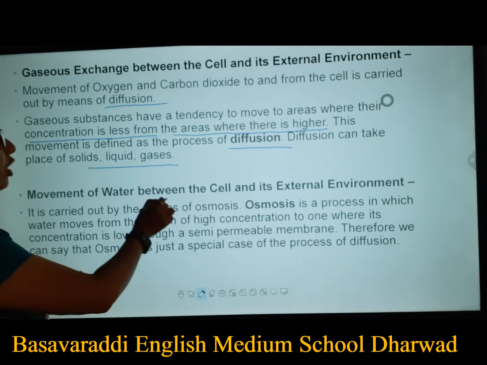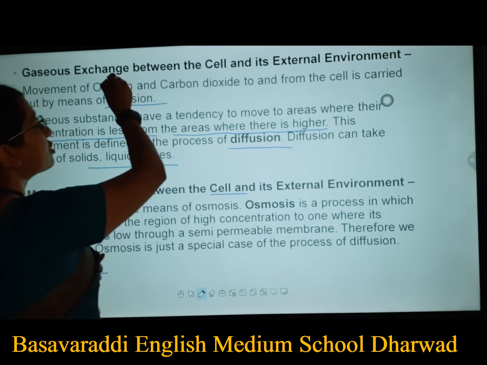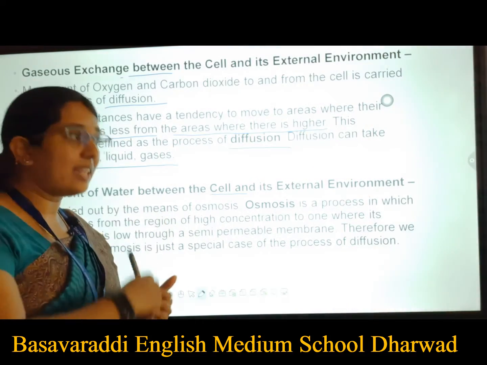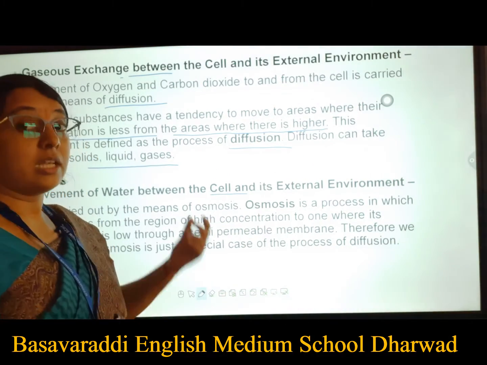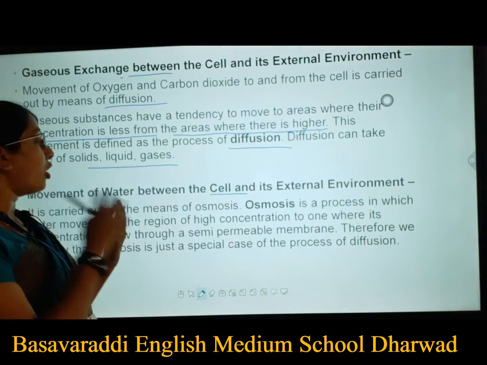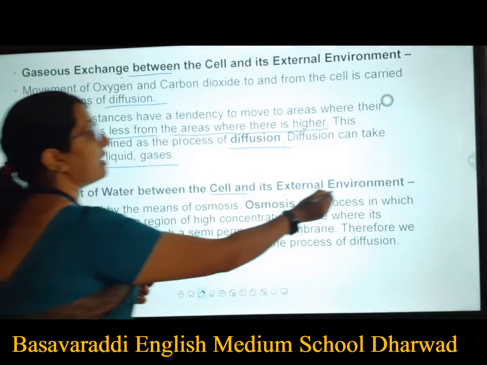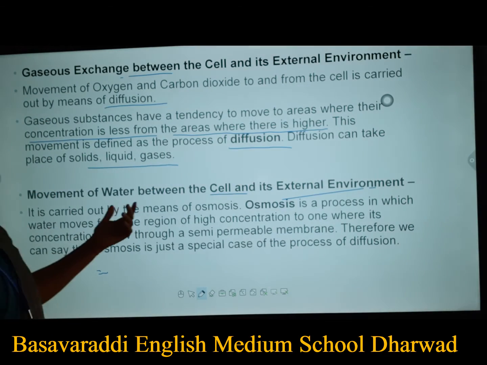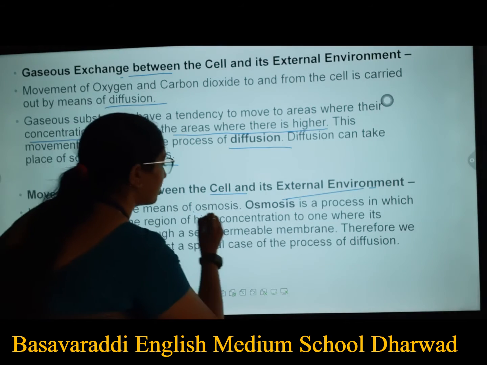Movement of water between the cells. We just saw how the movement of gases takes place between the cell and the cell environment. Now let us talk about the movement of water between the cell and the external environment. It is carried out by means of osmosis.